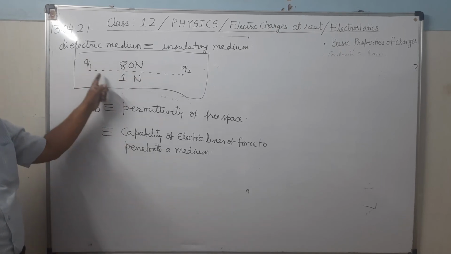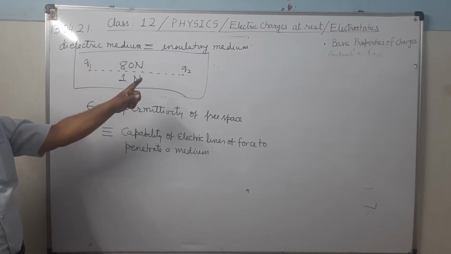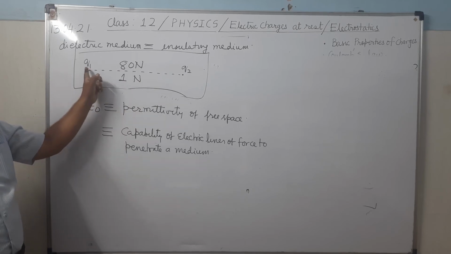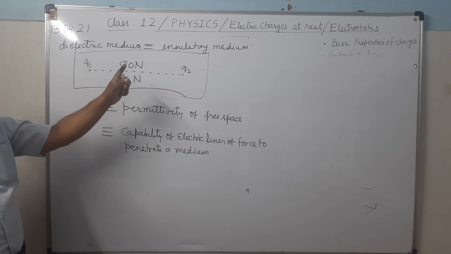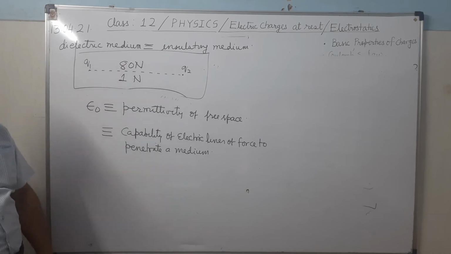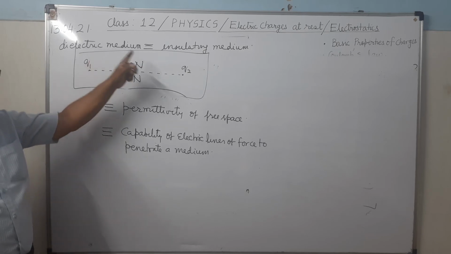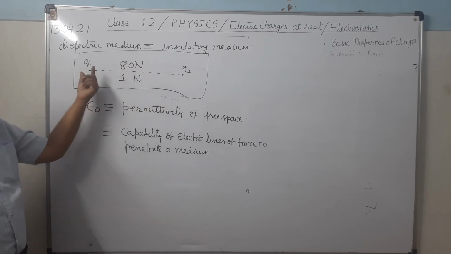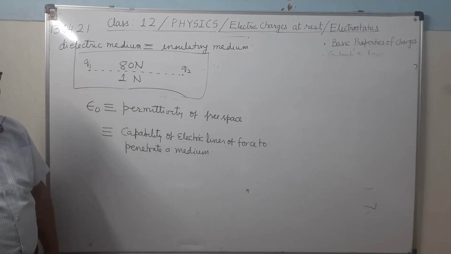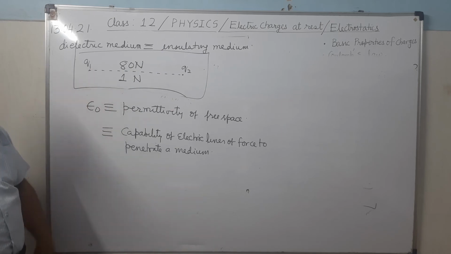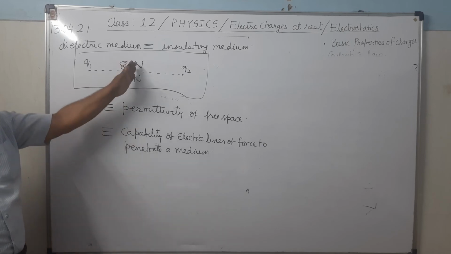So if there is any medium, then what will happen? These lines of force which are originating from both the charges will reach fewer in number up to one another. It's clear? Only a few of the lines will be able to reach from here to here. Suppose it is producing 100 lines, only 20 lines will be able to reach here. This is also producing 150 lines, only 15 lines will be able to reach here. It's clear? Like that. The rest will be absorbed.